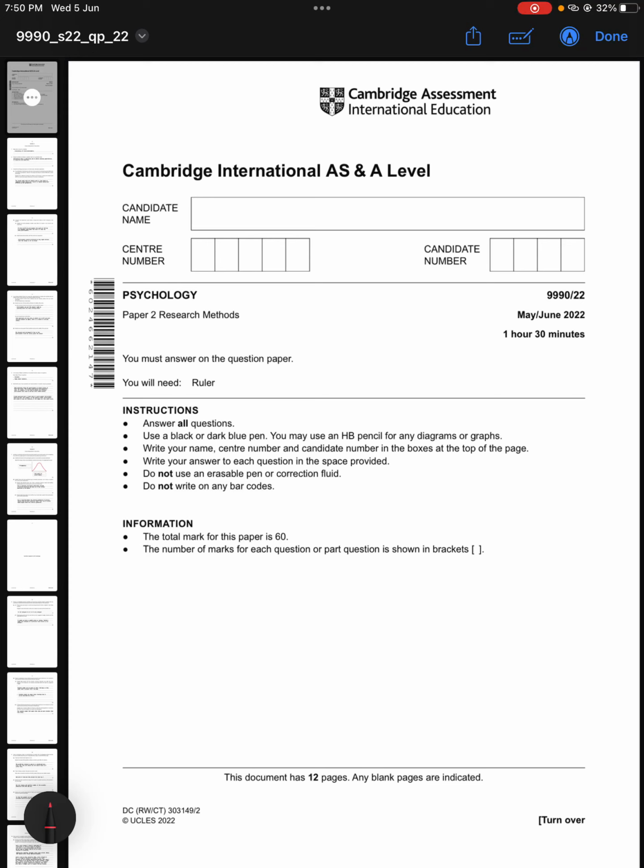Bismillahirrahmanirrahim. In this video, we are going to solve psychology's past paper. This is paper 2 from May June 2022. The paper's variant is 2-2 and it is for 1 hour 30 minutes.